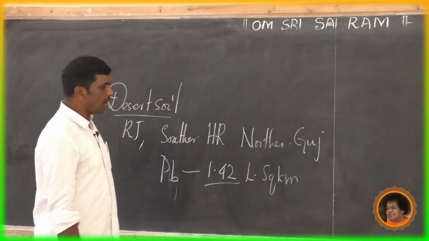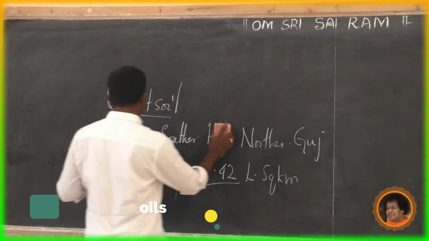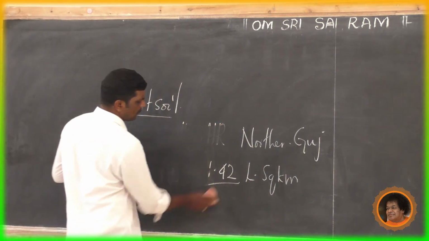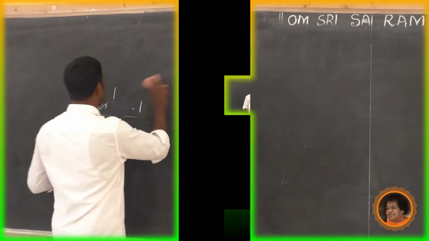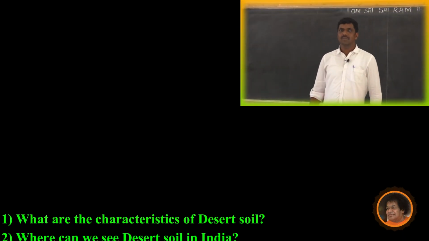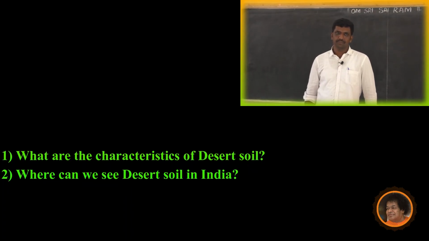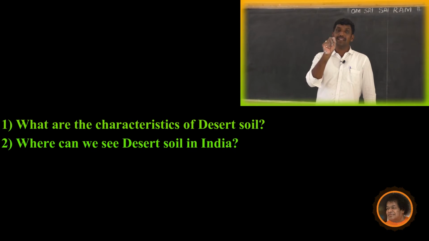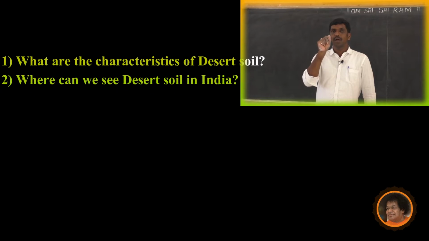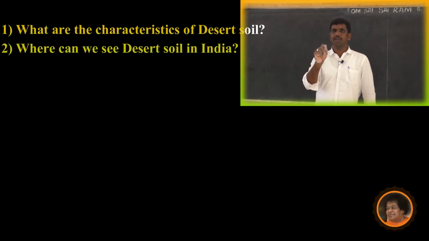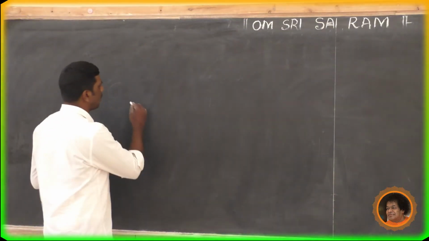Okay, now another soil is mountain soil. What is this mountain soil? Now we already discussed desert soil. Before we see mountain soil, I'll ask some questions, note them down. What are the characteristics of desert soil? And where can we see desert soil in India? Two questions. Now let us see mountain soil.